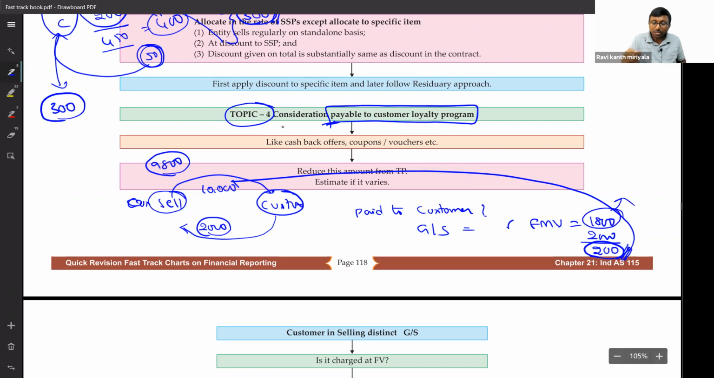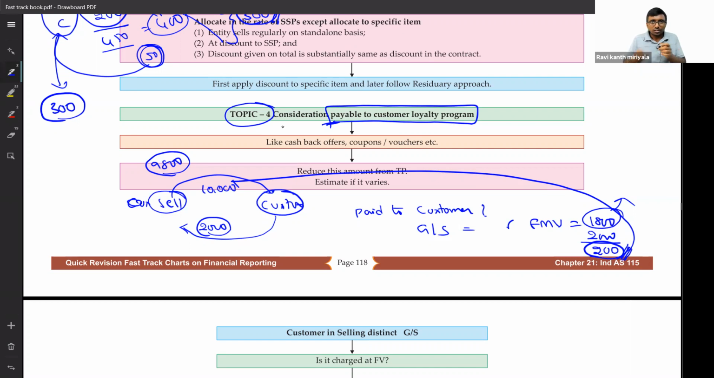1,800 rupees will be my purchases. 1,800 will be recognized as purchases. 200 will be reduced from the sales. Got my point? The journal entry is what? Purchases account debit 1,800, sales account debit 200, to cash. Like that we will be recording. But when you have already recognized 10,000 rupees of sales, the net effect will come to 9,800. That is the problem. Okay, right.